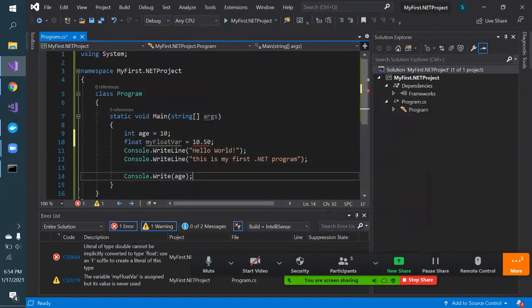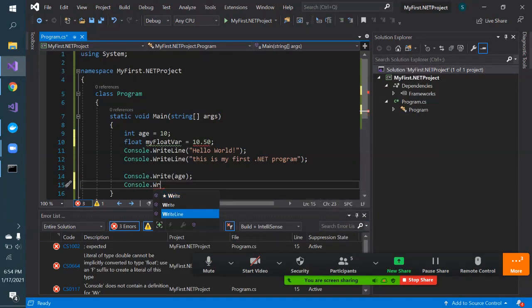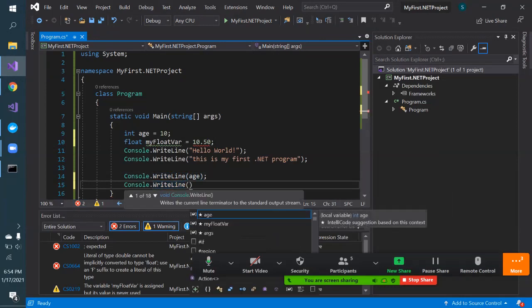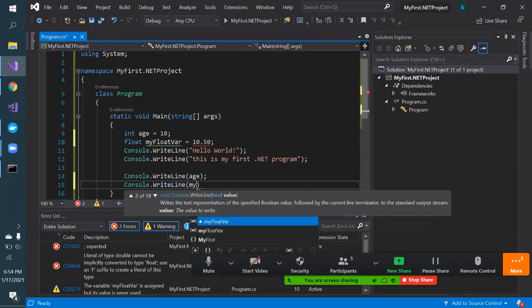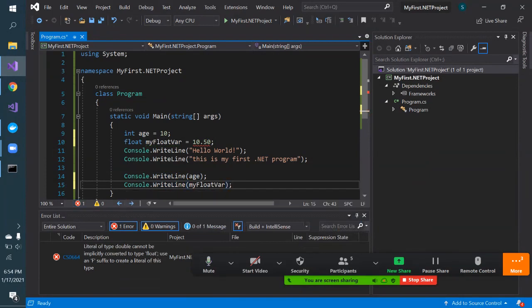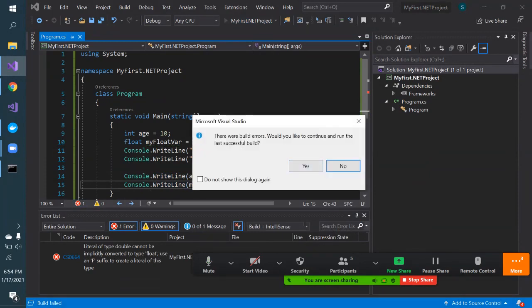Here also, if you want to print, console dot write line. There is one method called write and write line. Write line means it will print that thing and it will also add one new line. So click on this. So see, it is telling there is some error.